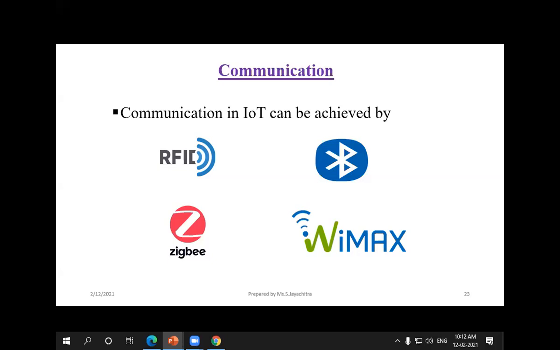But we don't prefer Zigbee, we prefer Bluetooth. Why? Zigbee supports only low power applications. Bluetooth also supports only low power, but it can transmit up to 100 meters, whereas Zigbee supports only up to 10 meters.